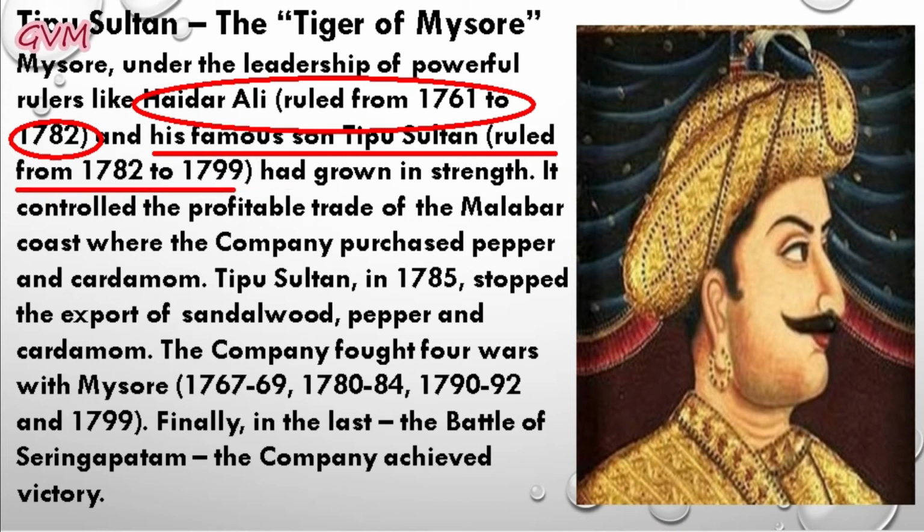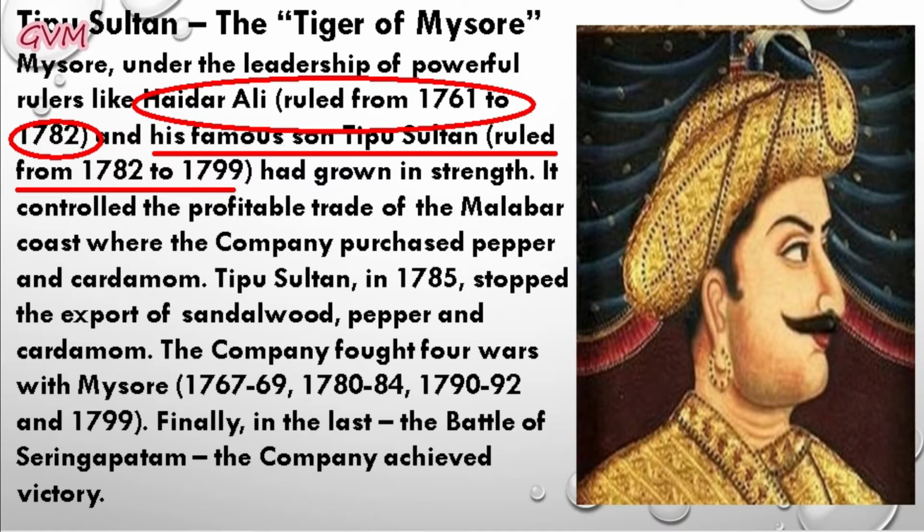And students, Mysore controlled the profitable trade of the Malabar coast, where the company purchased pepper and cardamom. In 1785, Tipu Sultan stopped the export of sandalwood, pepper and cardamom through the ports of his kingdom, and this stopped local merchants from trading with the company. He also established a very close relationship with the French in India, and he modernized his army with French help.